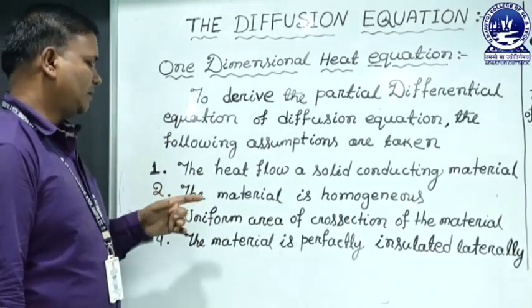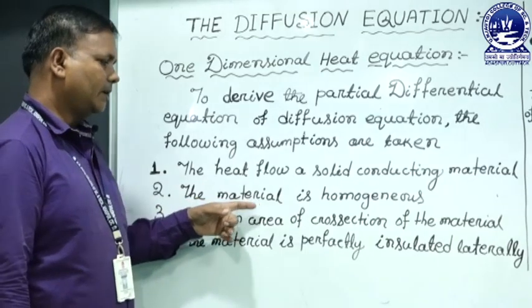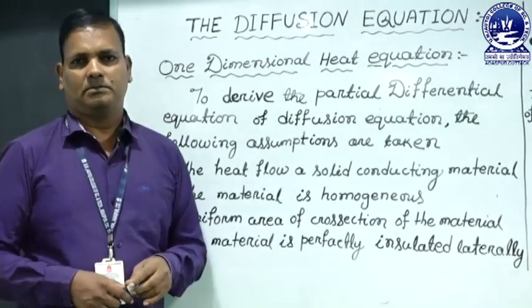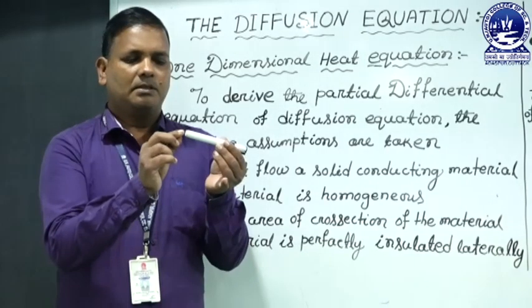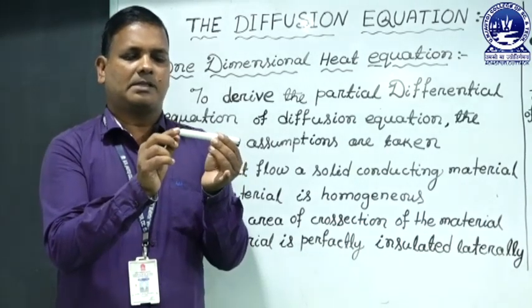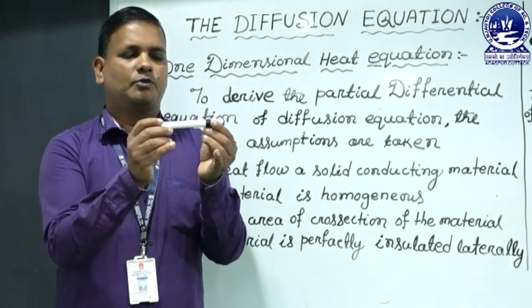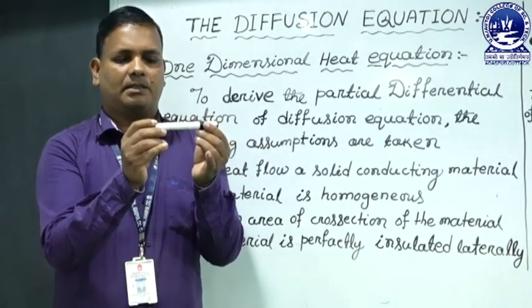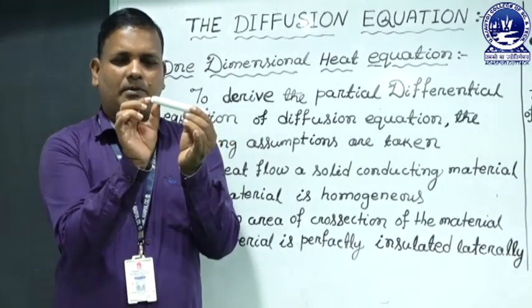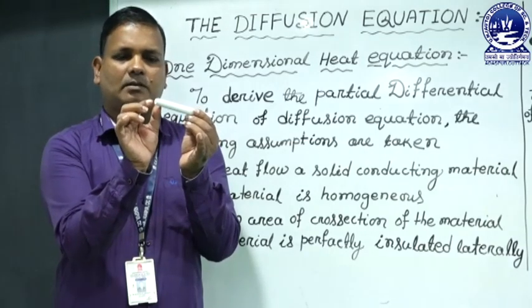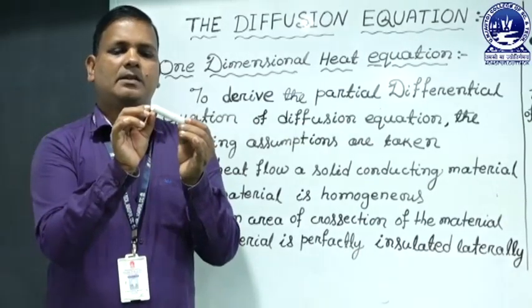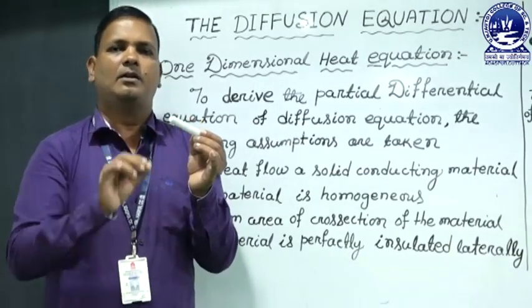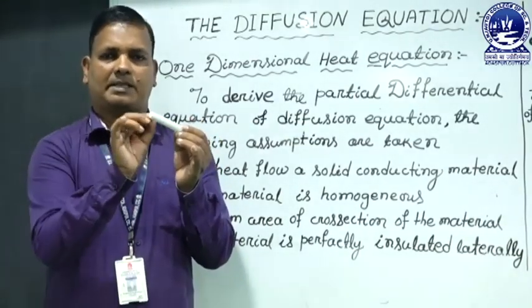The second assumption is that the material is homogeneous. That means the area of cross section of the material should be equal, and the mass of any small equal sections is the same, and the density of the material should also be the same in the same section.